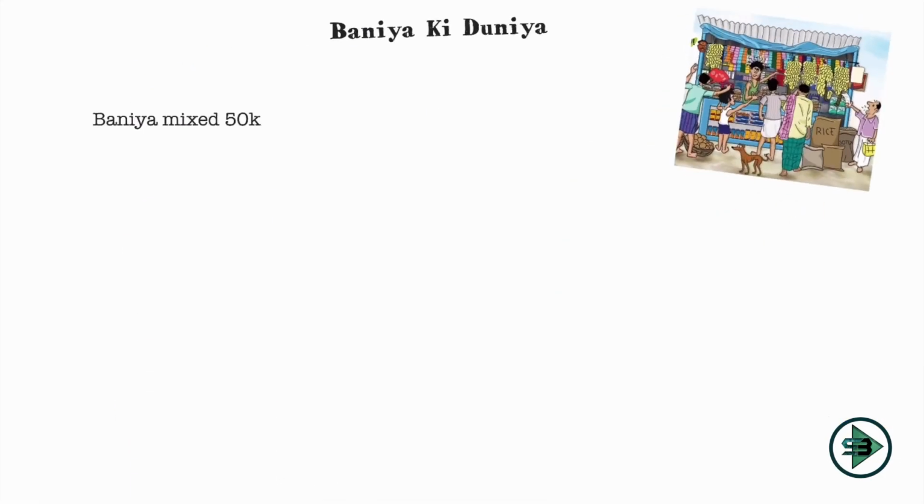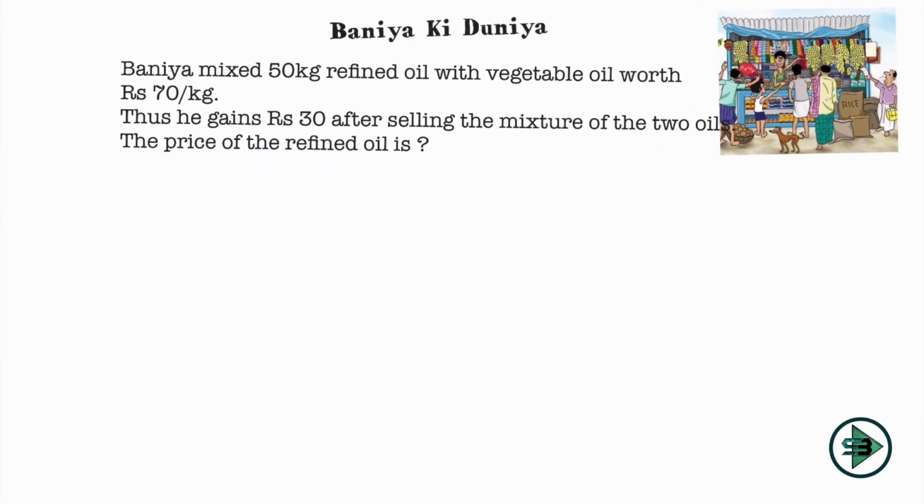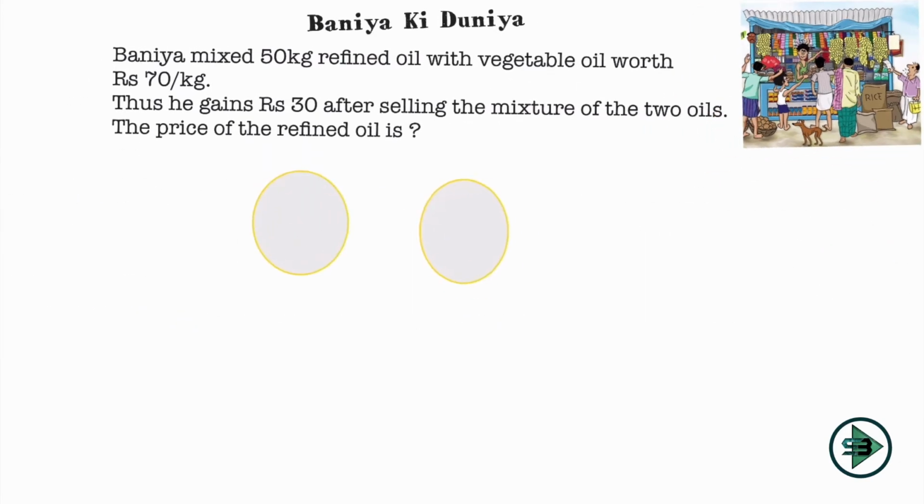Welcome to the new section of Banya Ki Duniya. Now what is Banya selling now? Banya mixed 50 kg of refined oil with vegetable oil worth rupees 70 per kg. So for one we have quantity and for the other we have price. Thus he gains rupees 30 after selling the mixture of the two oils. So he made a mixture and he gains rupees 30. The price of the refined oil is... okay, this looks like an incomplete question. Let's go ahead and solve this.